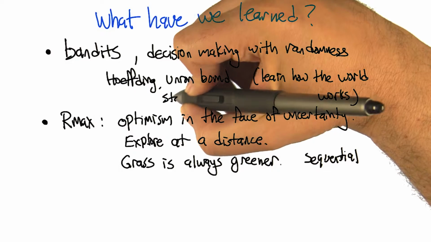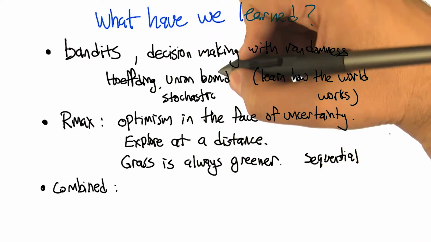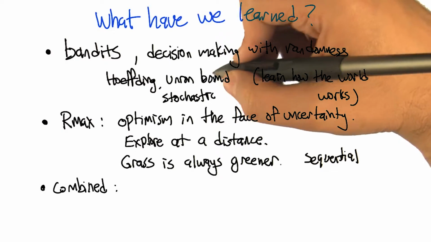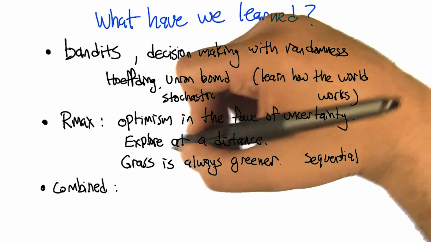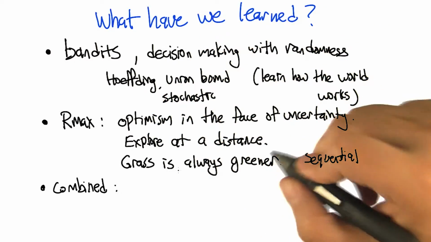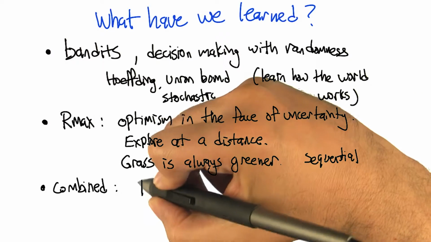All right, great. This let us deal with sequential decision-making. This let us deal with stochastic decision-making. And then we combined them. Right, where we used the bandit idea to estimate the noisy parameters, the transition probabilities and so forth. And we used the Rmax idea to make sure that we visited things enough so that we could get those accurate estimates. Right. So Rmax still basically remained Rmax.